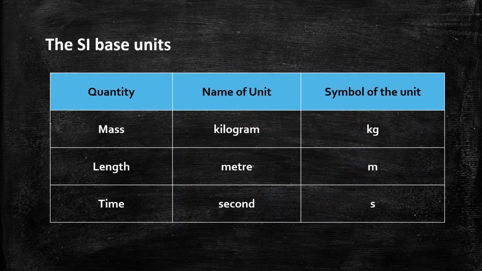See, SI-based units. Mass is measured in kilograms. Its symbol is kg. Length in meters. Symbol is small m. Time in seconds. Symbol is small s.